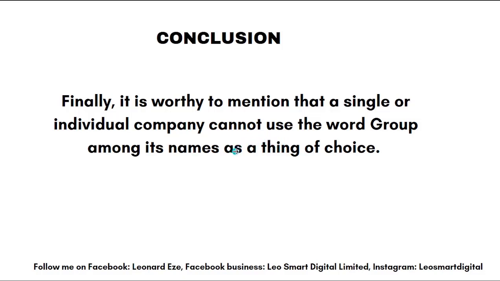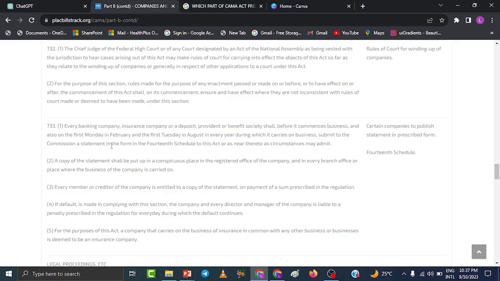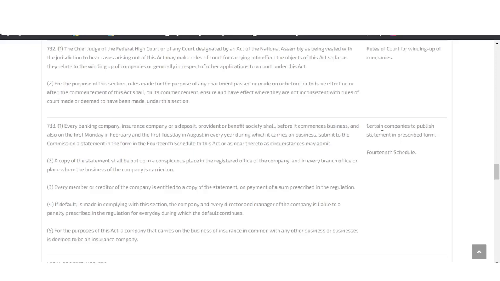Section 733 of the CAMA 2020. Alright, this is section 733. You can see certain companies to publish statements in prescribed form.